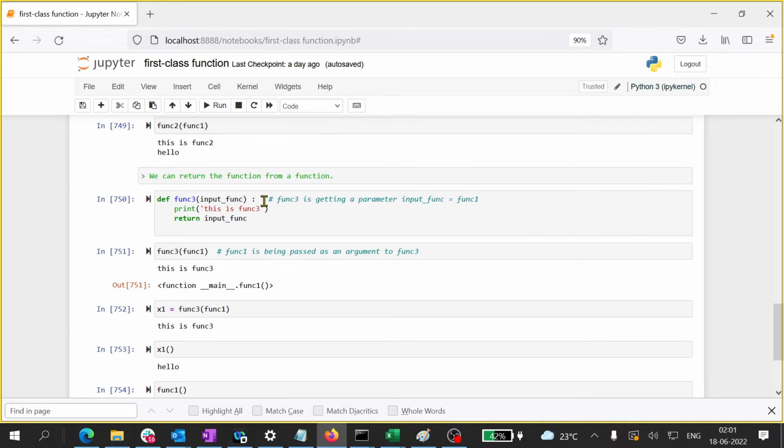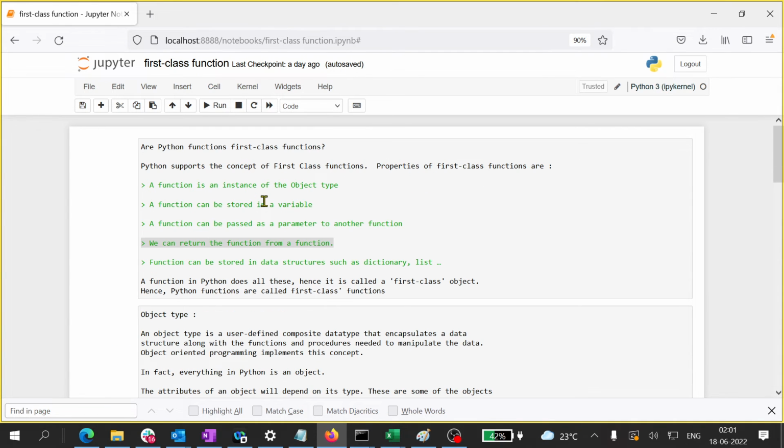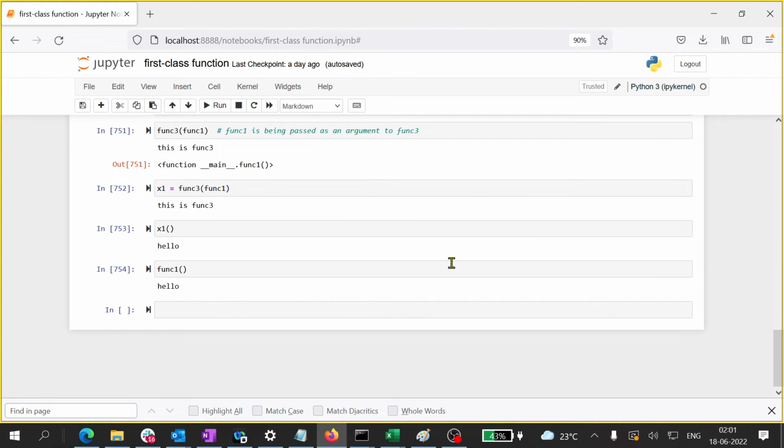So my point number, I don't know what number it is. I think the fourth point is also in place, right? Now we will see the last one. Now what is last? It is interesting.